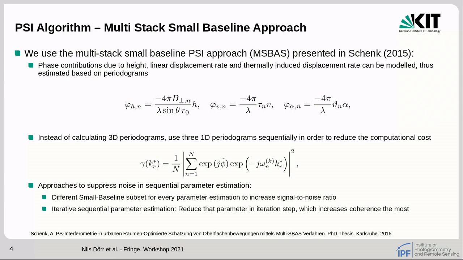In order to tackle the problem of noise propagating into the 1D parameter estimation from the non-estimated parameters, we use two approaches. The first one is to use different small baseline subsets for each of the parameter estimations, and the other one is to use an iterative sequential parameter estimation where only that parameter is reduced from the phase in each iteration step, which increases the coherence the most.